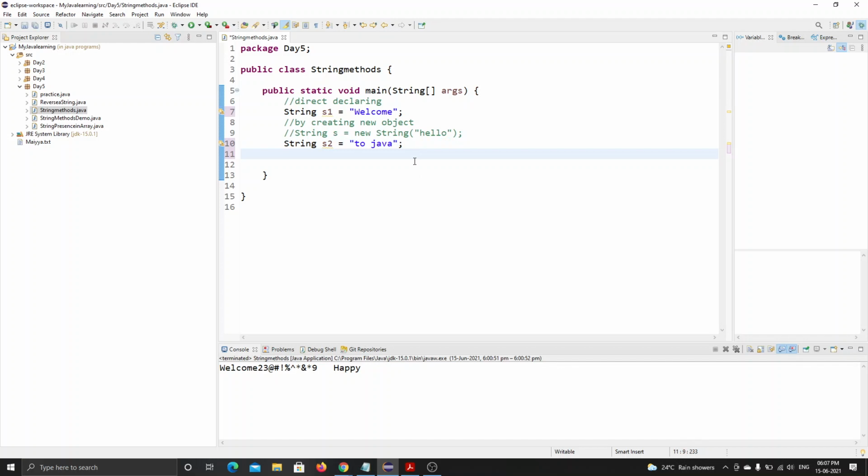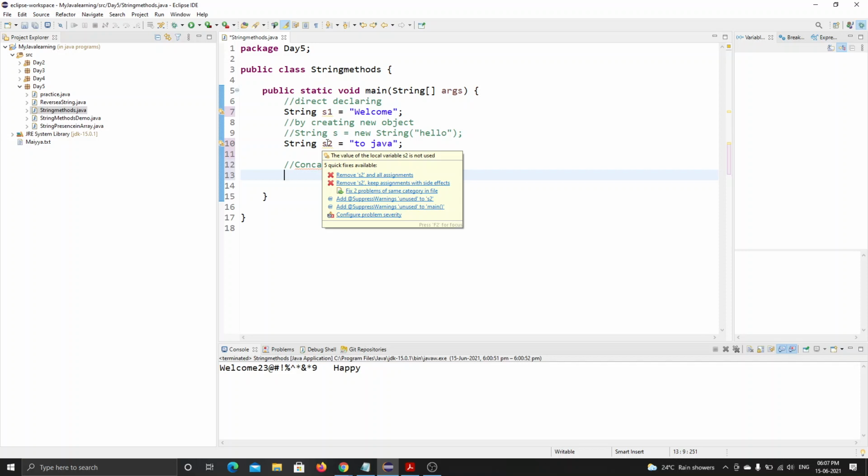Let's see the concatenation of two strings, the concat method. I will be showing that there are three types; we can add those strings in three ways. Let me show you. First is manual concatenation.